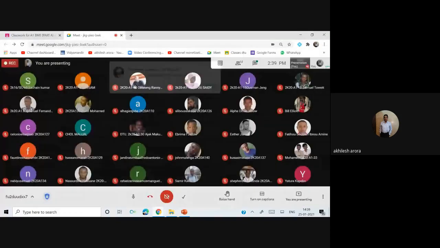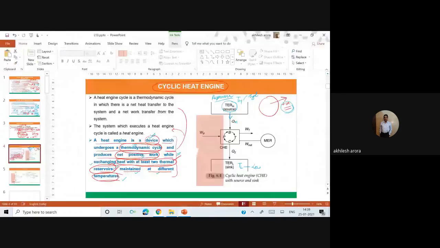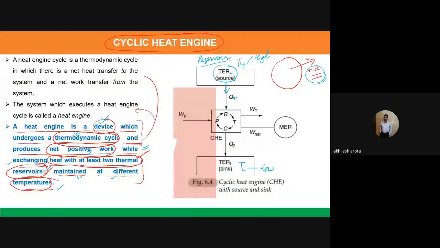So we are taking QH amount of the heat from this. Now what will happen? Will its temperature change? No, it's a reservoir. Its temperature is not going to change. It will remain TH only, even though we are withdrawing this heat.